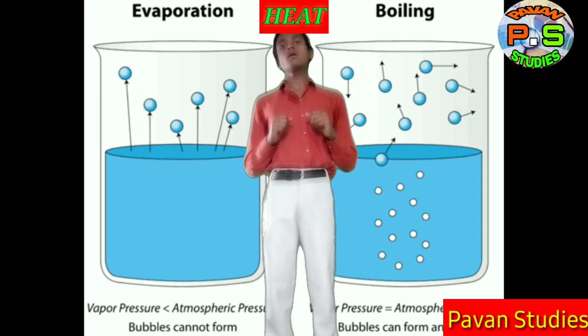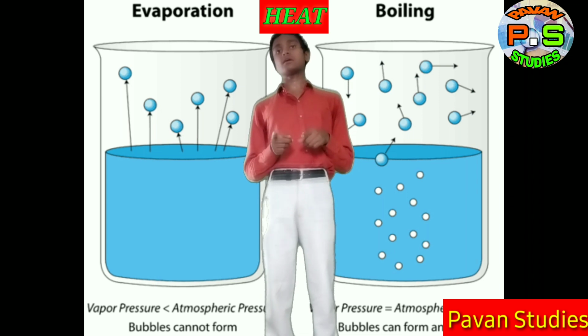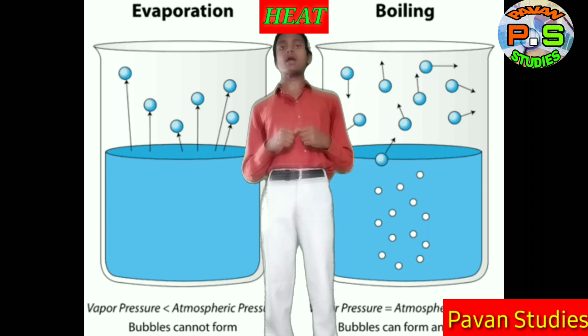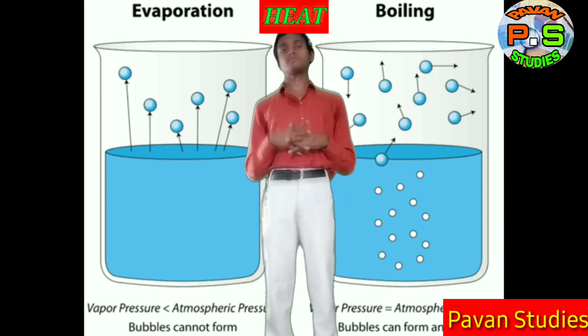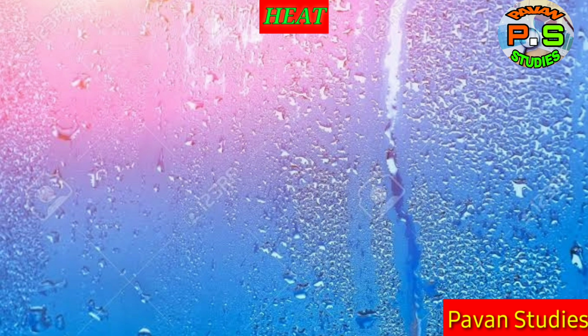Remember this. And the factor influencing boiling is pressure, but it is not an evaporation factor. Understand? Boiling point of water is 100 degrees Celsius or 373 Kelvin.